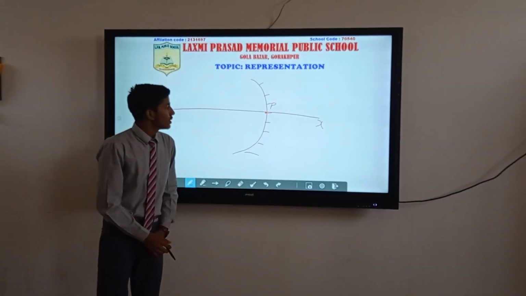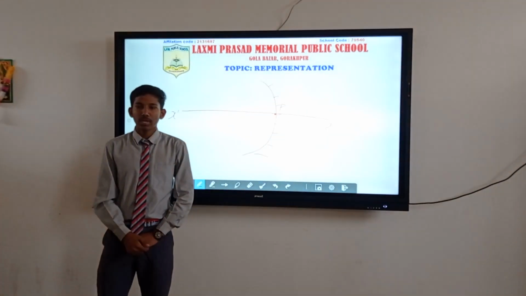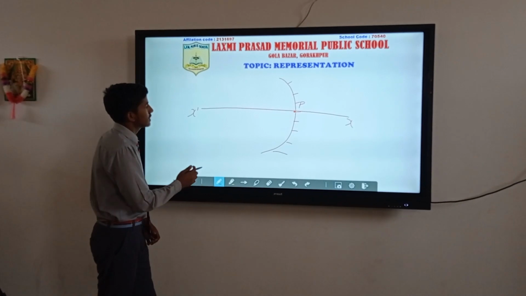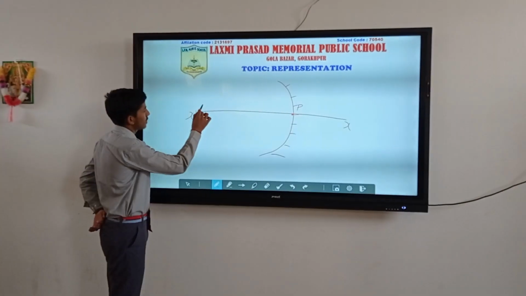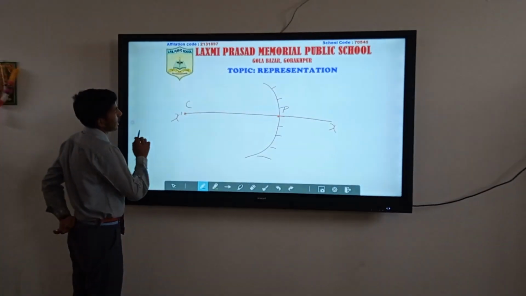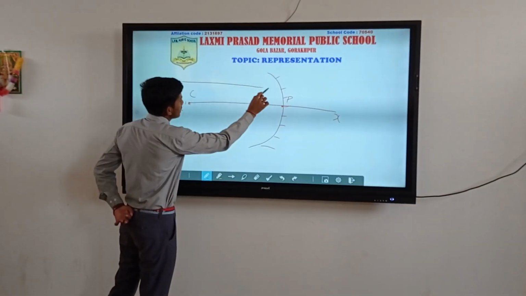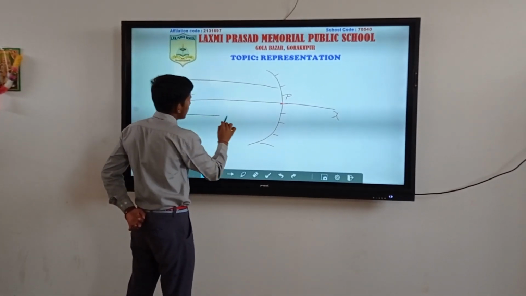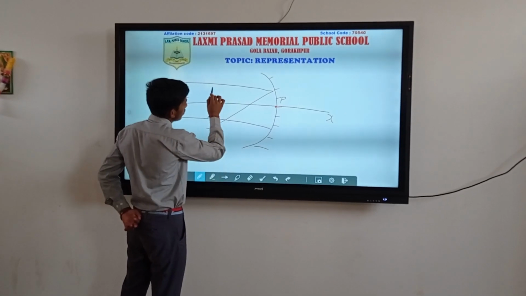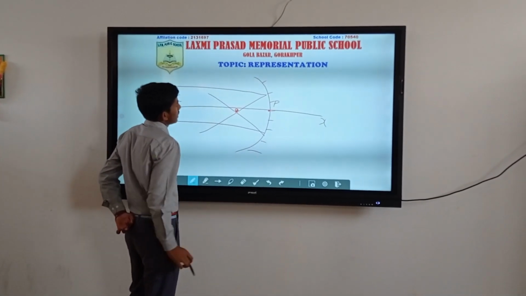The center of the hollow sphere of which this spherical mirror is a part is known as the center of curvature, which is denoted by C. And when any light comes parallel to the principal axis to this spherical mirror, it is reflected through an individual point, which is known as the focus.